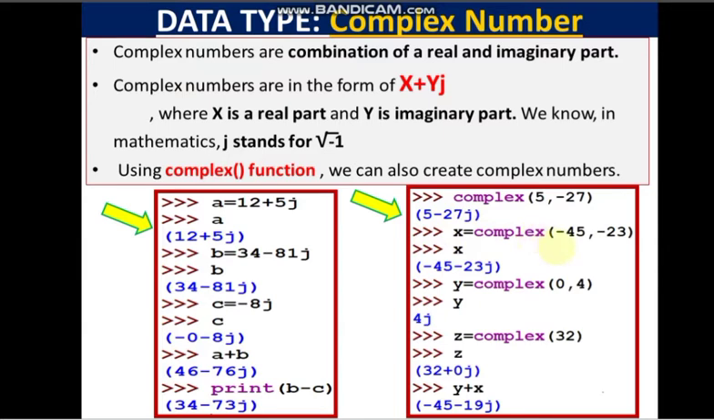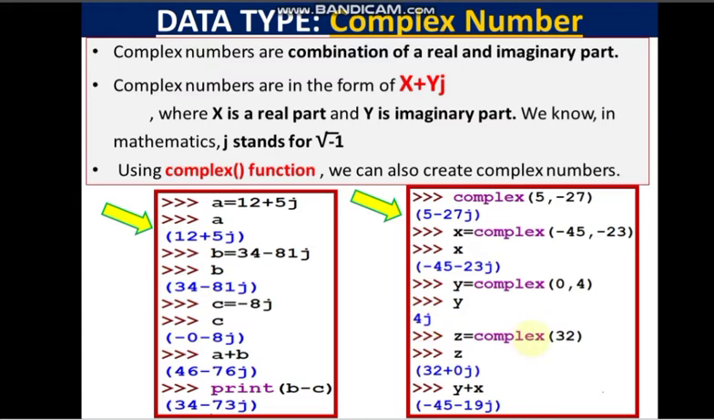Again, X we are declaring, so we are getting X as minus 45 minus 23J as you have declared here. Y is equal to complex in bracket 0 comma 4. So 0 is the real part and 4 is the imaginary part. Since the real part is 0, the answer is only 4J, because anything added to 0 is that thing only.